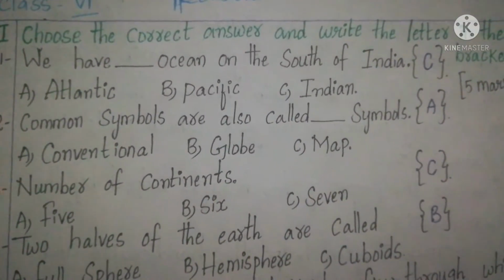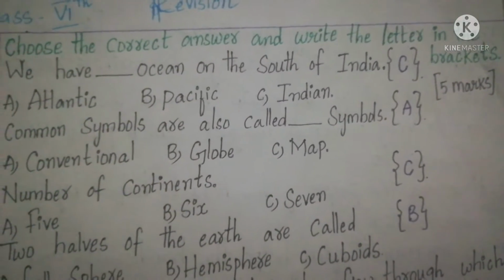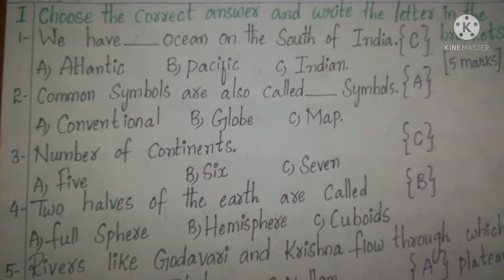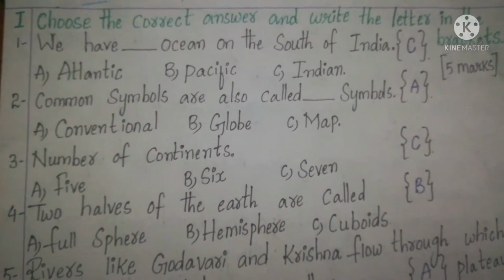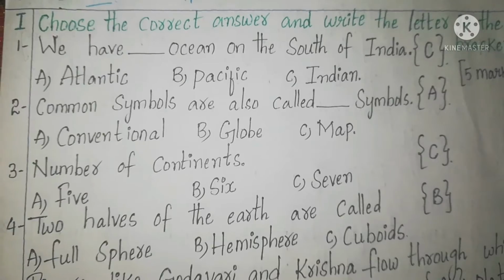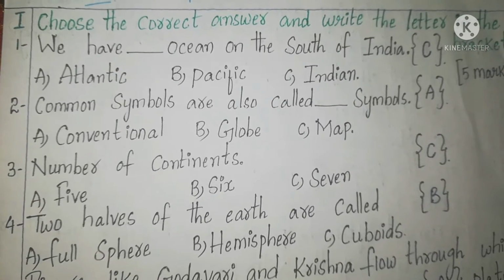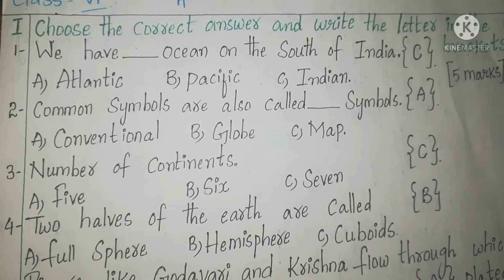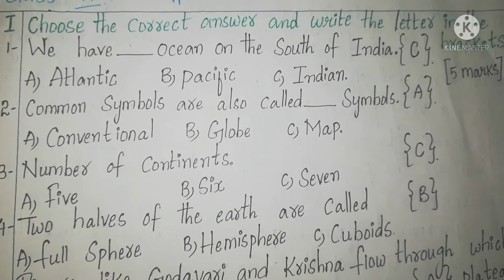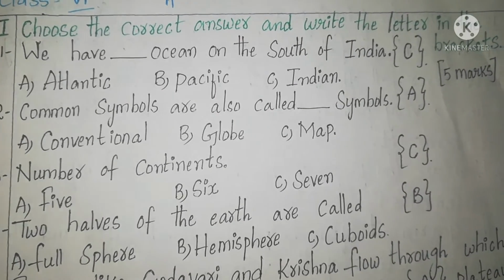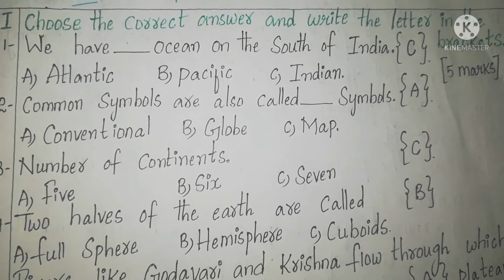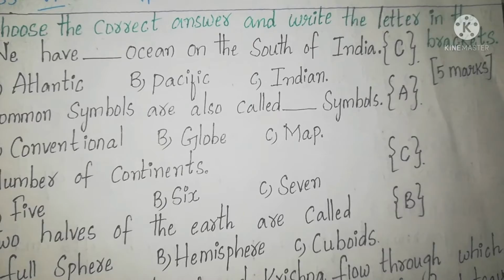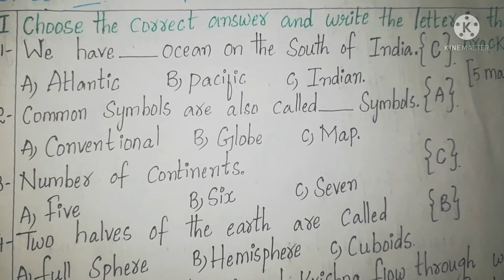Choose the correct answer and write the letter in the bracket. So what we have to do? Yes, here you can see we have to choose the correct answer. For one statement is given and 3 options are here. We have to read the sentence carefully and then choose the correct word for this statement. So we have to write this letter in the brackets, okay?